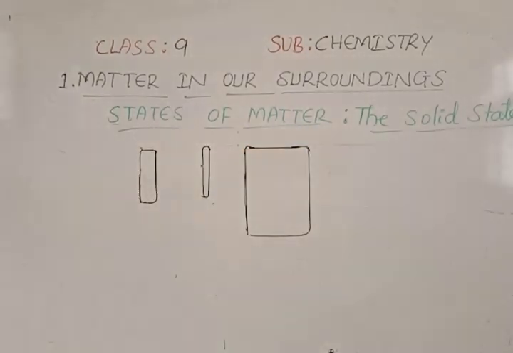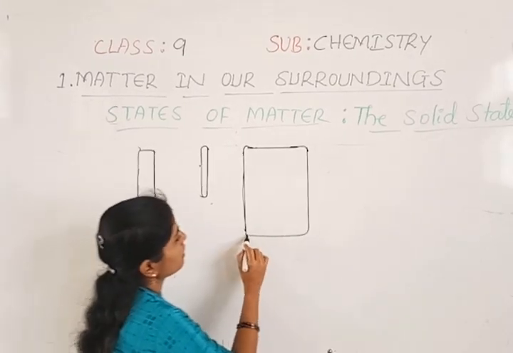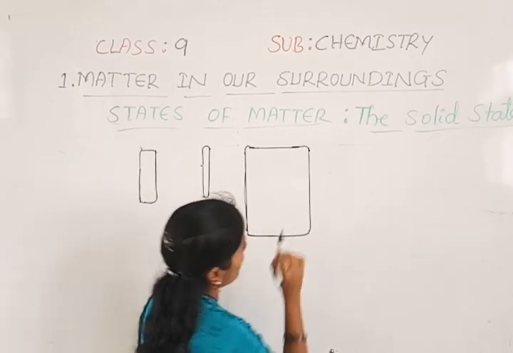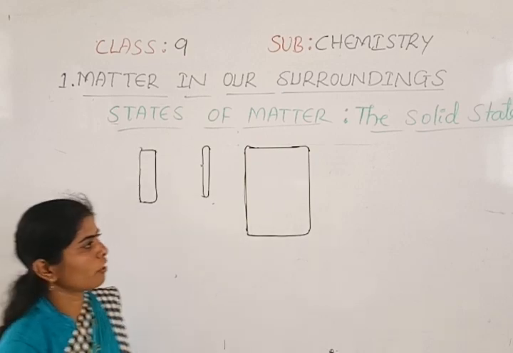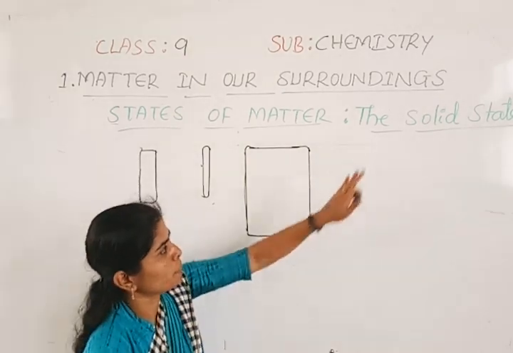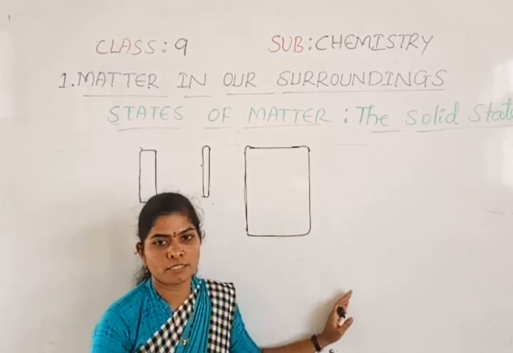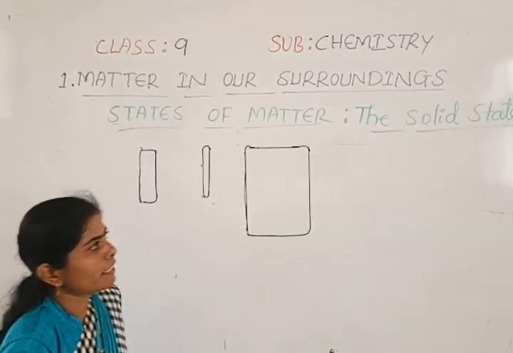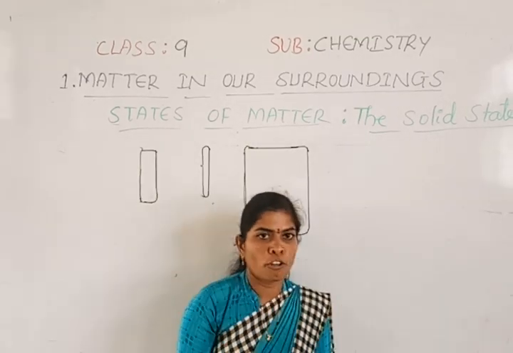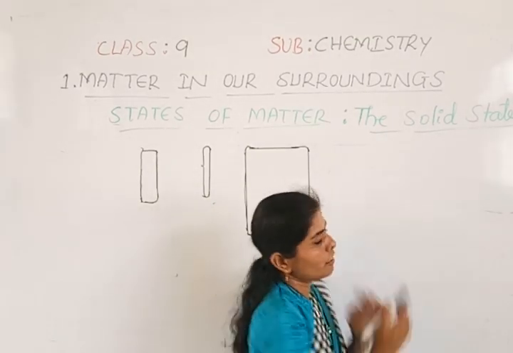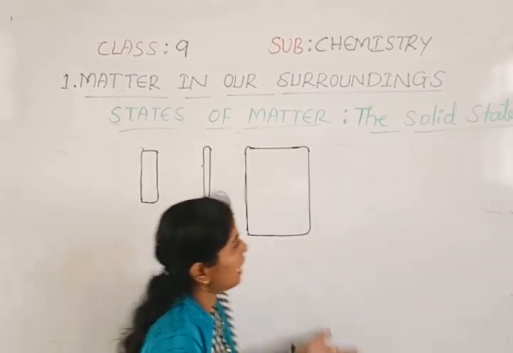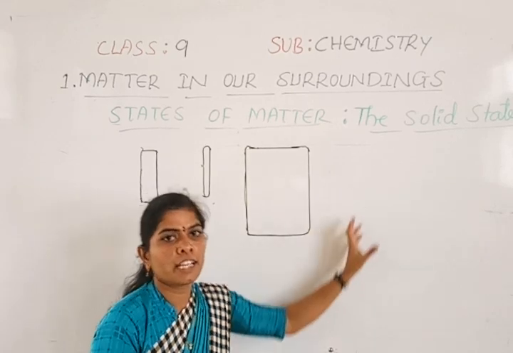Okay, so if you observe all these outlines I made here, and if I take one glass of water and pour it on this board, can I draw the outline of that water? No, it is not possible. And if I get a bottle full of oxygen and open the cap of the bottle, is it possible to draw its outline?